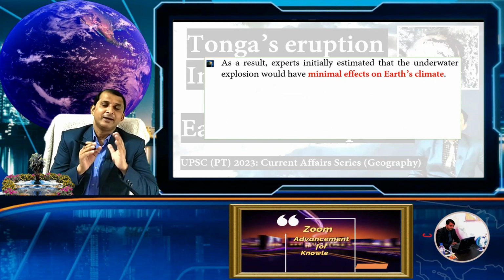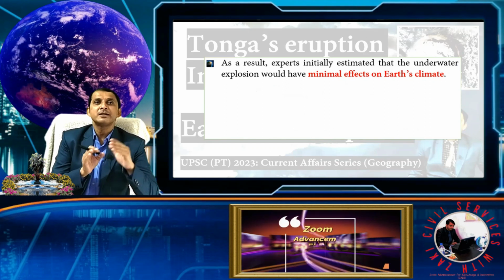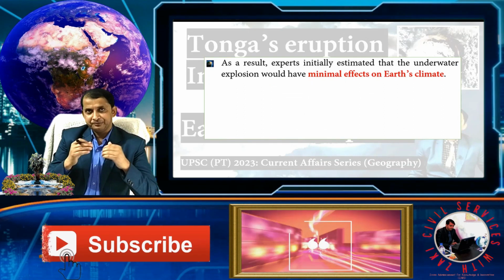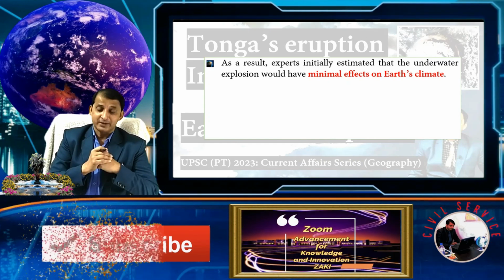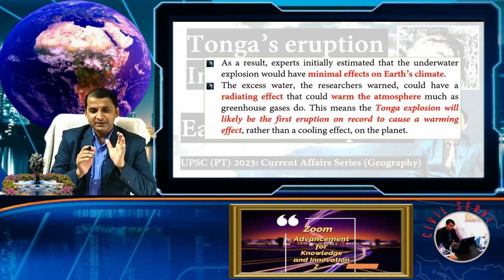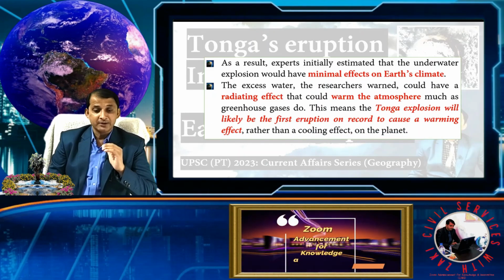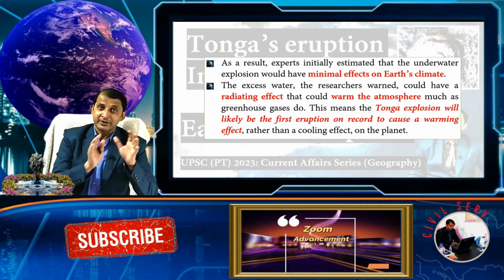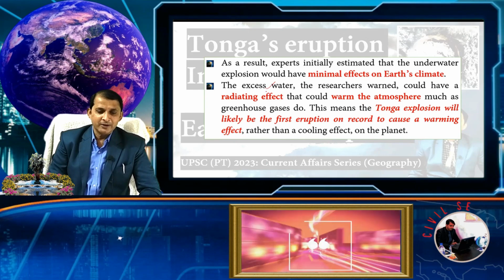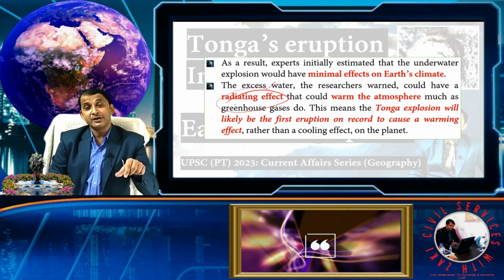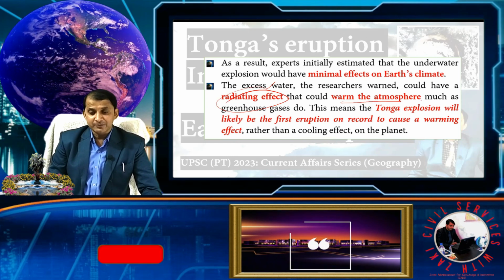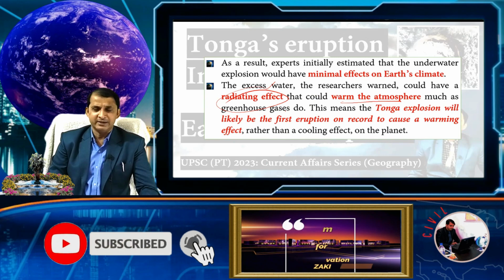But here researchers and experts made a great mistake, because of the injection of water, about 58,000 Olympic swimming pools of water. After satellite observations, the researchers found that this water has a radiating effect, so the cooling effect was converted into a warming effect by this volcano, which could warm the atmosphere much as a greenhouse does.